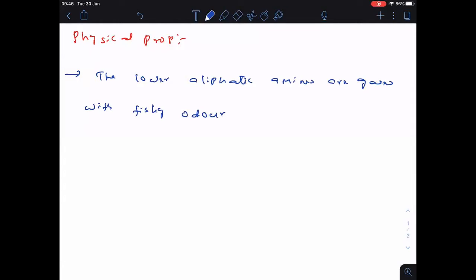See clearly, the lower aliphatic amines are gases with fishy odor. That means the smell is like a fishy smell. So lower aliphatic amines are gases with fishy odor.